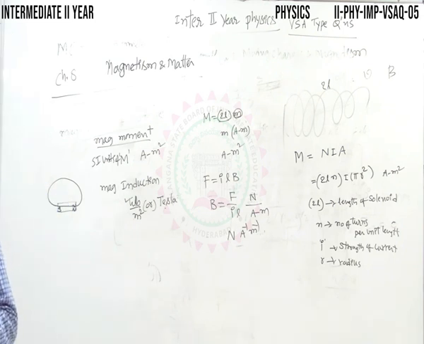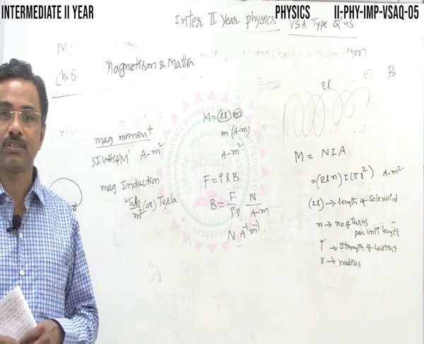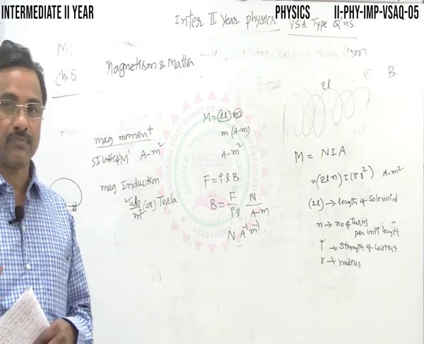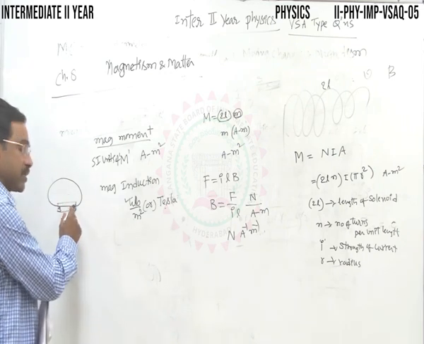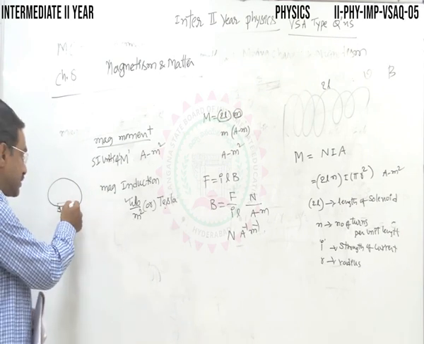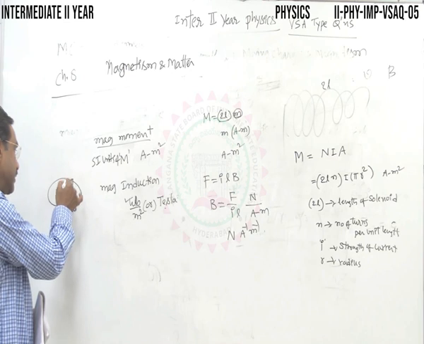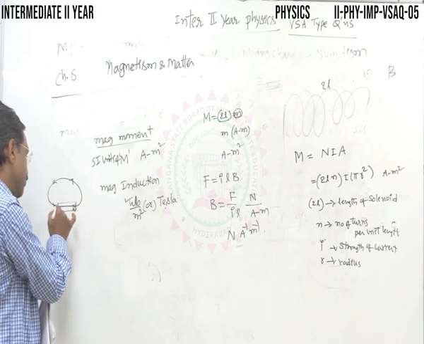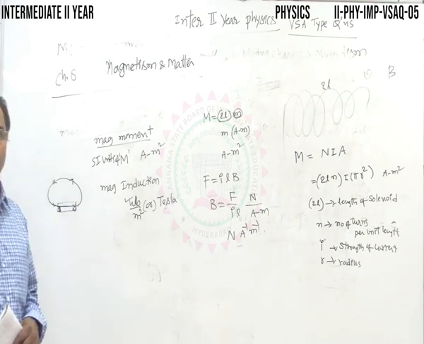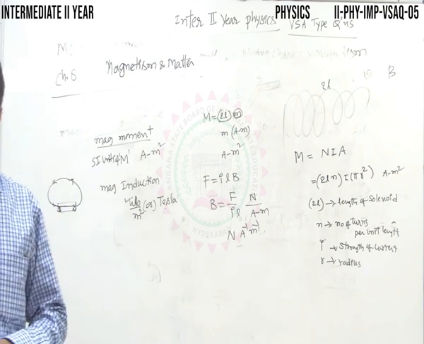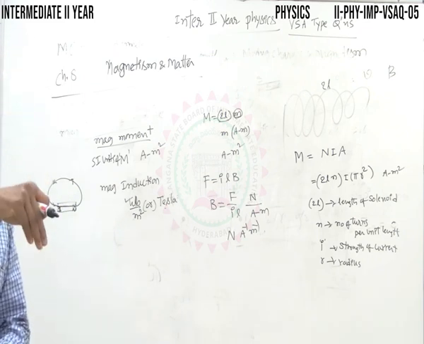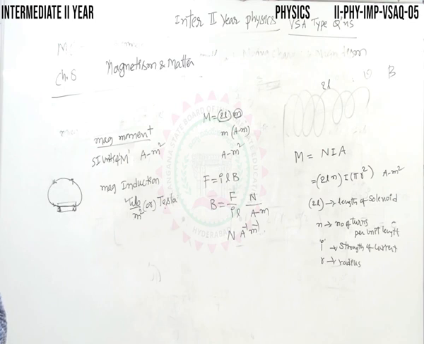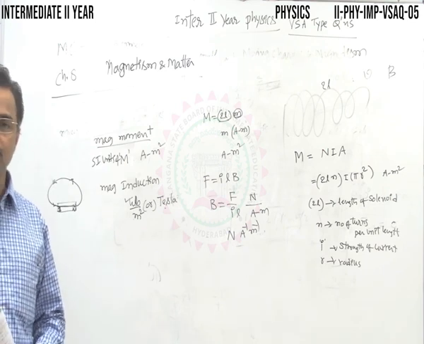Why? You must substantiate your answer. Suppose isolated magnetic poles do not exist, right? Then magnetic lines of force, you can write, always diverge from the north pole and converge at the south pole, and inside the magnet they move from south pole to north pole, forming a closed loop, right? Isolated poles do not exist, right?